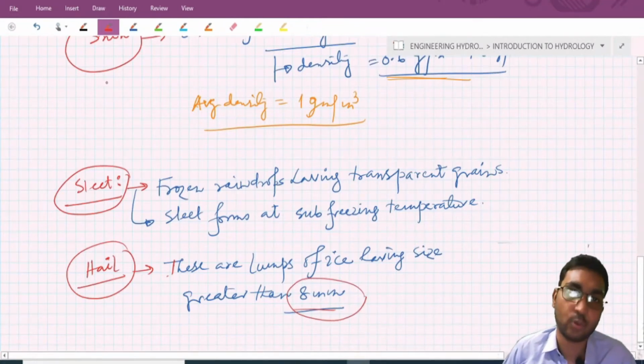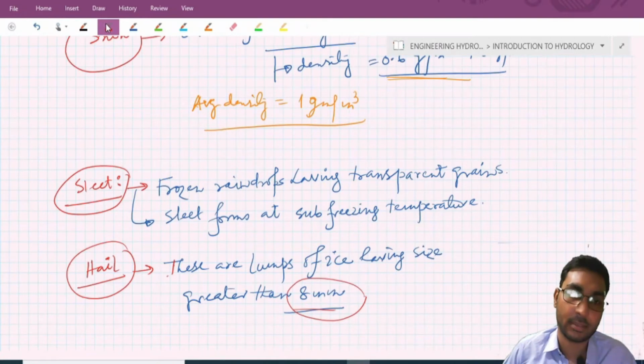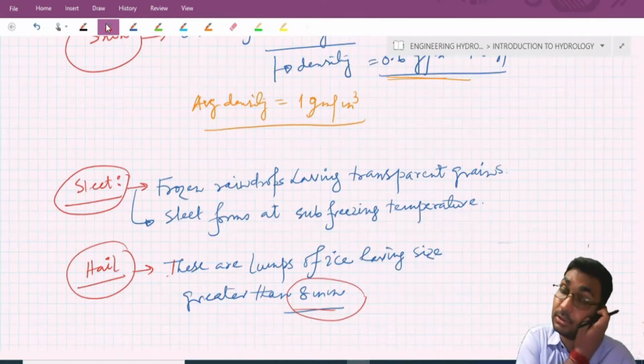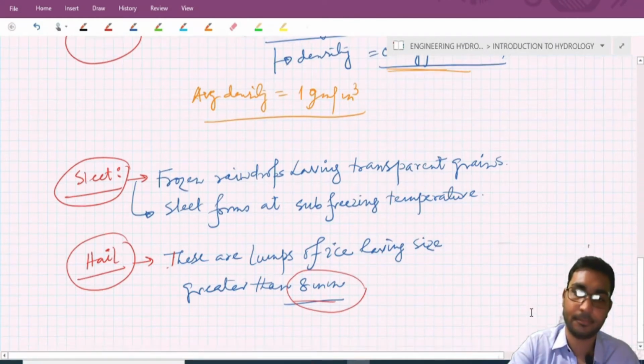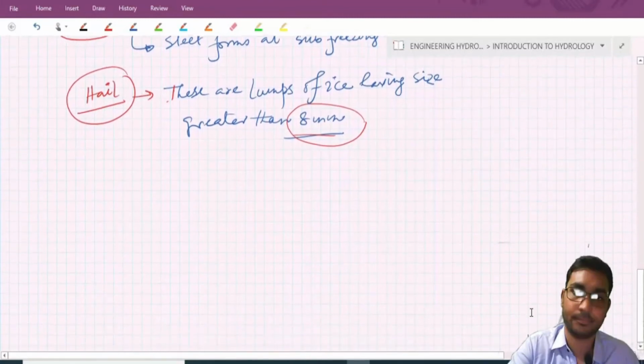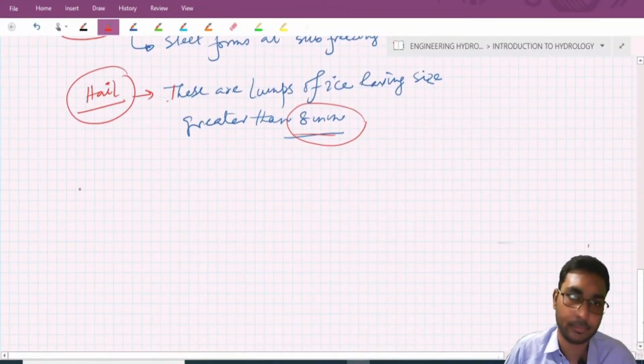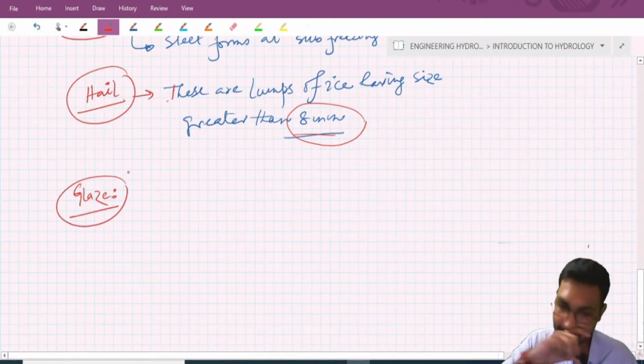Now the last form of precipitation is glaze. So what is glaze?